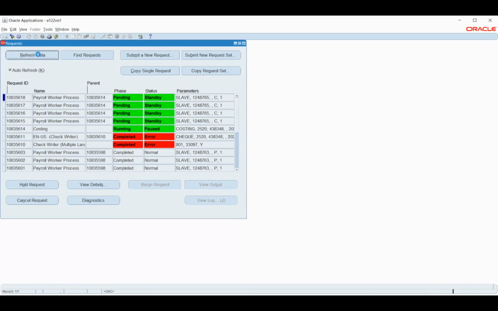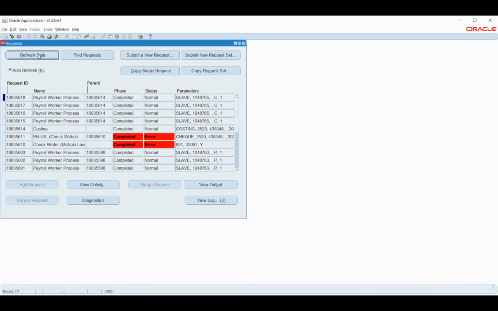Sir, if the payment method varies, does the payroll process vary? Payroll process in the sense, I couldn't get you. For today we are using Check, sir. For check, you used check writer, you updated some request ID, you gave a concurrent program.